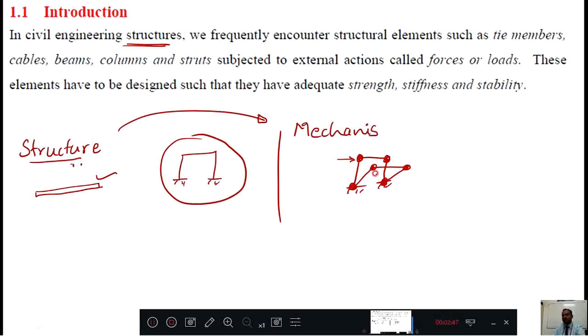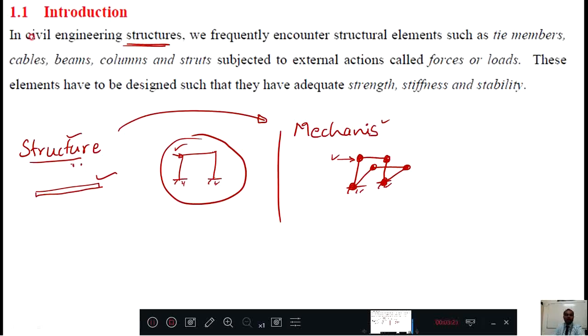Means this structure is not able to take the load, or otherwise this structure will not resist the external loads applied. But this, here it is welded, here it is welded, here it is welded, here it is welded. Then if I apply some load, this will resist that load. Okay, if a resistance is offered, that is called as a structure. If a resistance is not offered, continuous deformation takes place for the external load, then that is called as mechanism.